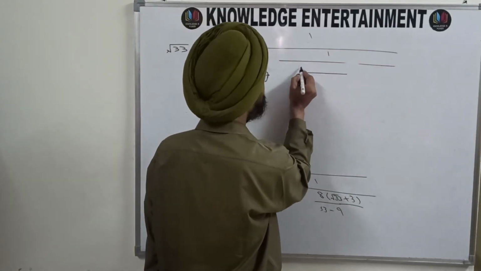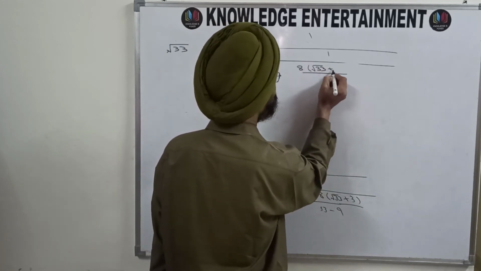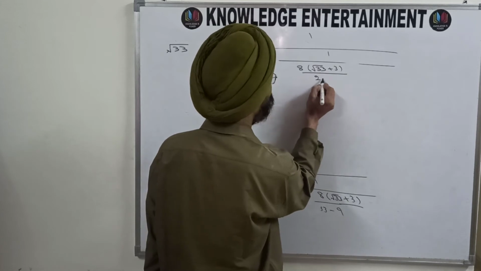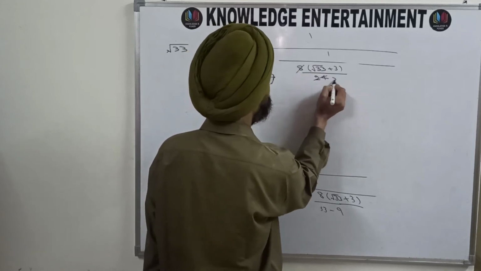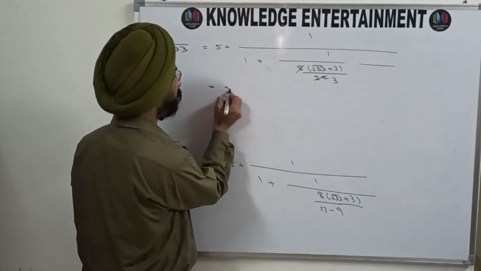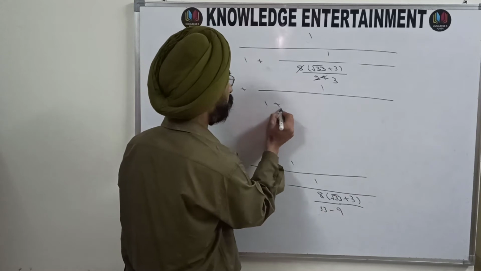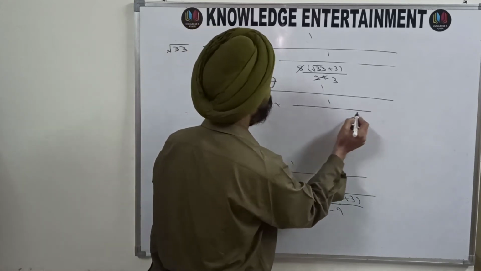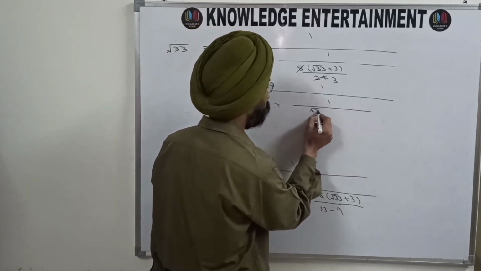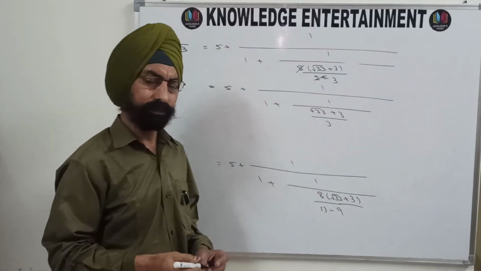In fact, it is 8 under root 33 plus 3 divided by 24, and this will be cancelled, 3. So it is 5 plus 1 upon 1 plus 1 upon under root 33 plus 3 divided by 3.